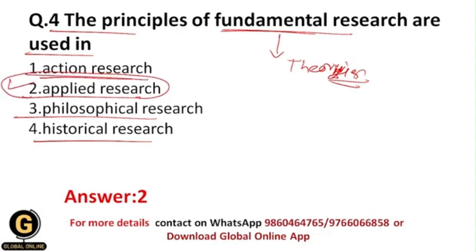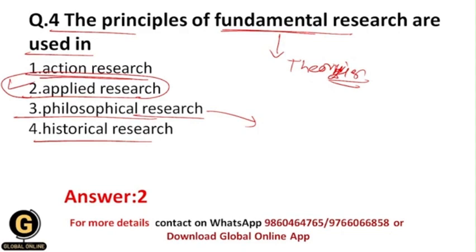All of you know what action research is, and philosophical research is where we study the philosophy of things. For example, there is some kind of data, or some kind of relationship between variables. Here we find out the roots of it, the causes of it or the history of it. This is the philosophy of that particular relationship between the variables, or of that particular data, like how that data has been discovered in this world, what the roots of that data are.